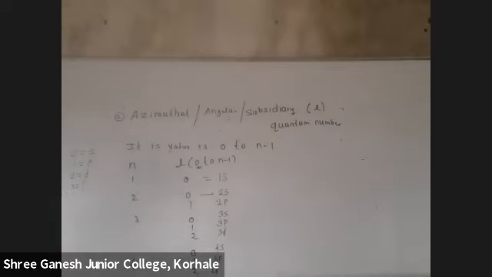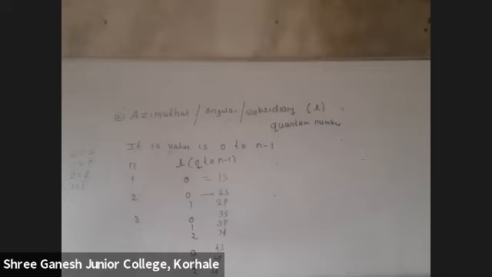Okay. What does this azimuthal quantum number actually tell us? Write down: the azimuthal quantum number tells us the shape of the orbital. First comes the atom, then shells.